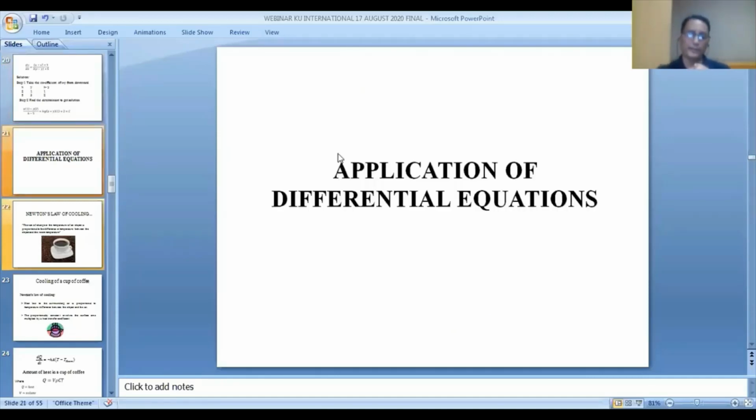Now, application of differential equation. That means where we can apply differential equations and what their importance is. In day-to-day life, differential equations are very important. That means they are used in every part of our daily life. Now we are going to see where differential equations are very important nowadays.